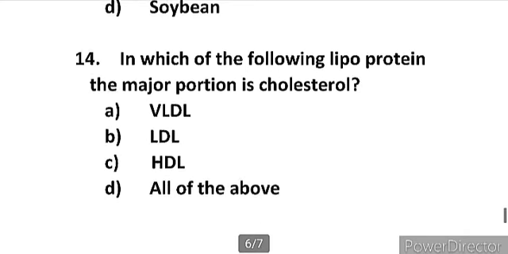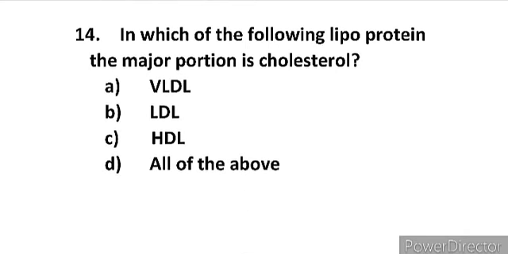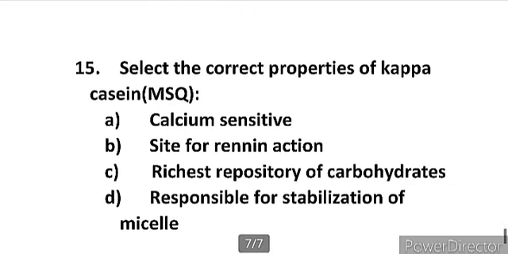Now moving to the next question. Next question is in which of the following lipoprotein the major portion is cholesterol, and the options given are A, VLDL, B, LDL, C, HDL and D, all of the above. We know in LDL, that is low density lipoprotein, the major portion of lipoprotein is cholesterol. So the right option is option B, that is low density lipoprotein.